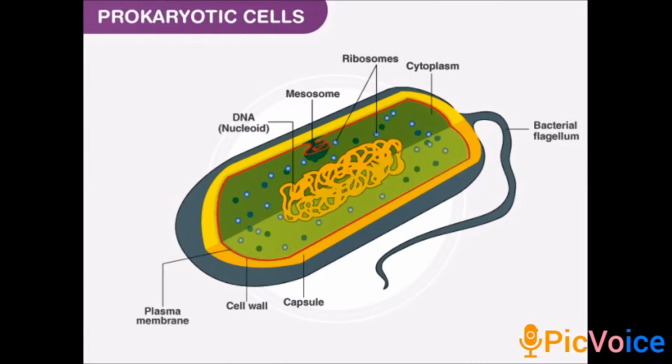So the nuclear membrane is also absent. In the center, the DNA is naked. It is present in circular shape, and the small DNAs are called plasmids, and they help in resistance. And there are no well developed organelles like the ones in eukaryotes. Only the ribosomes are present in both prokaryotes and eukaryotes. Other organelles are not present. And the mesosome is a specialized differentiated form of the cell membrane.